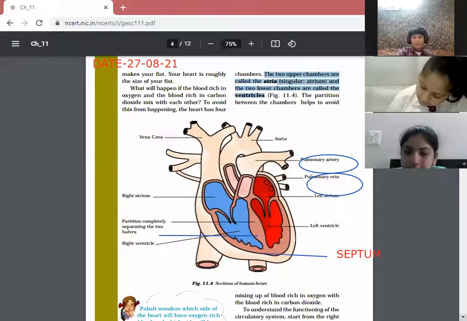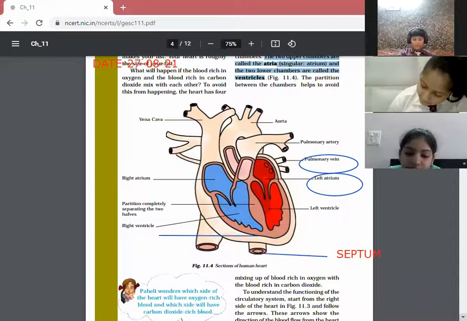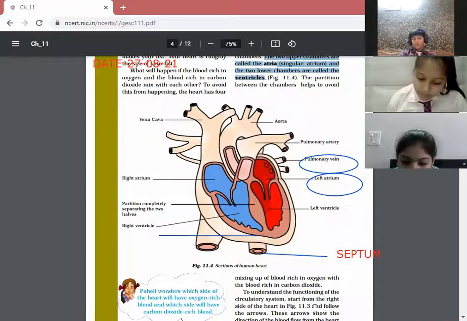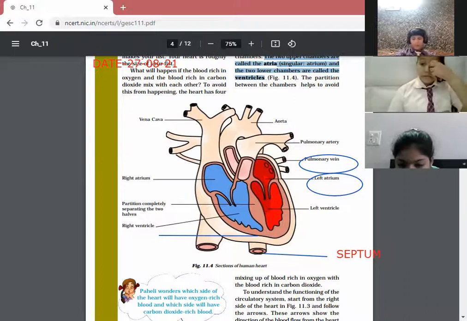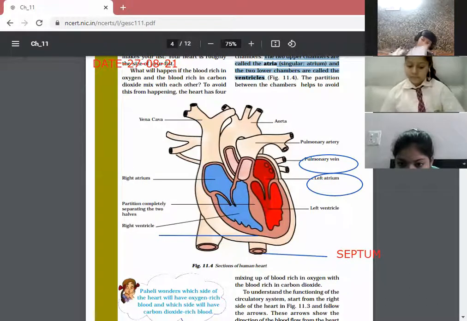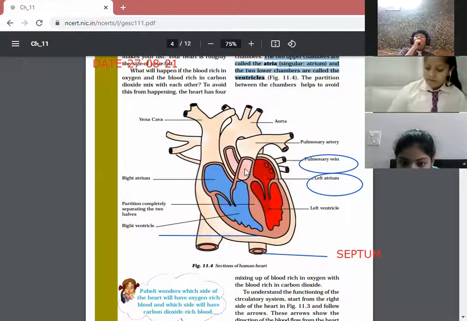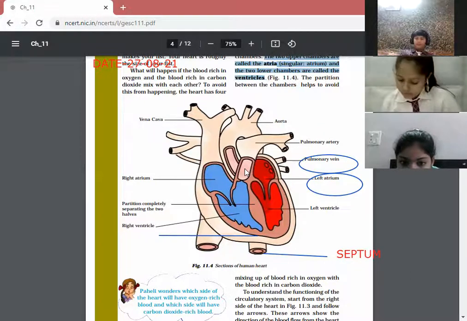So now, to understand the function of the circulatory system, start from the right side. Let me tell you about the diagram, Figure 11.3. You can see the direction of the arrows of the blood, how the blood flows from the heart and again reaches the heart. The blood is pumped out, and when it is pumped out through the arteries, it reaches the other parts of the body.